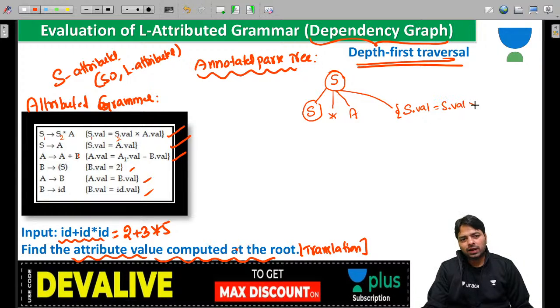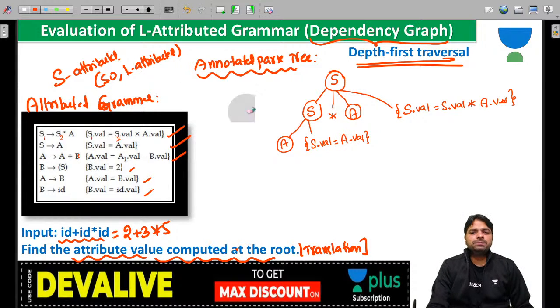No need to write this in the exam, guys. Now you can number the translations. Now we have S derives A. This translation tells you S dot value is equal to A dot value.